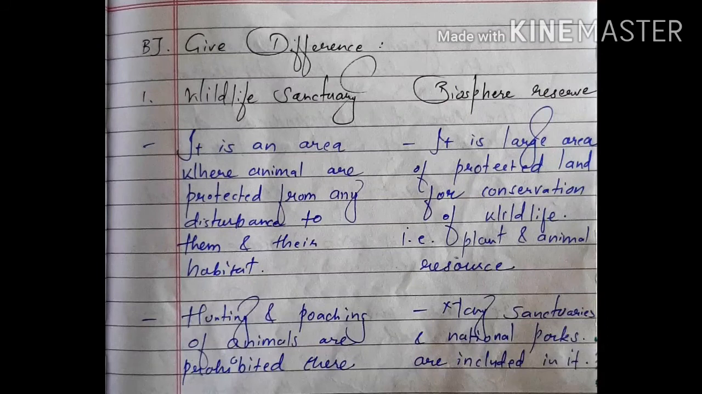Now talking about give difference, there is wildlife sanctuary and biosphere reserve. First point is, a wildlife sanctuary is an area where animals are protected from any disturbance to them and their habitat. And a biosphere reserve is a large area of protected land for conservation of wildlife, for example plant and animal resources. Second point, in a wildlife sanctuary, hunting and poaching of animals are prohibited. And in a biosphere reserve, many sanctuaries and national parks are included in it.